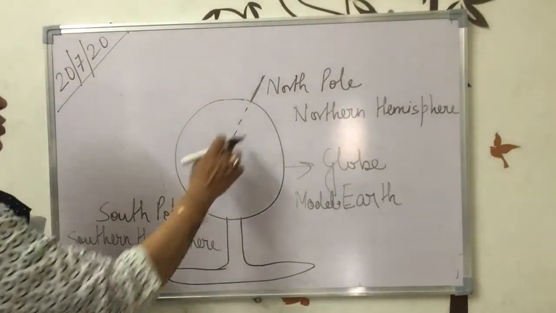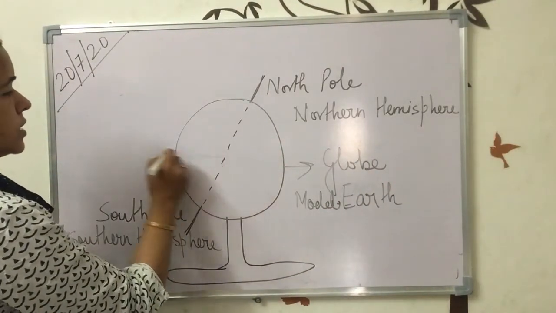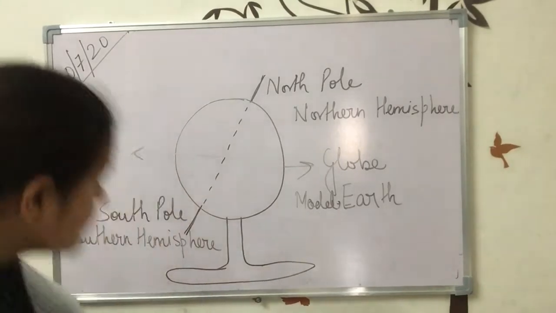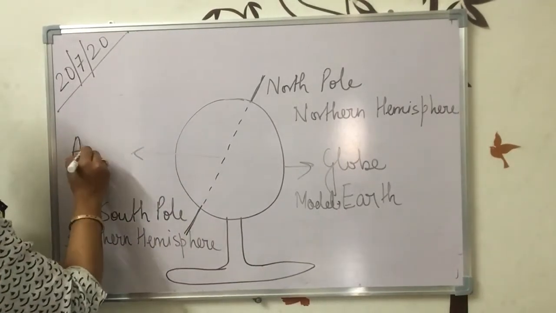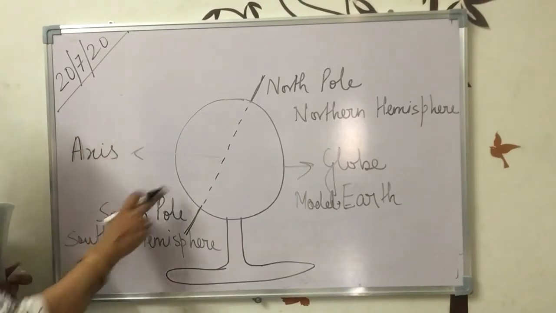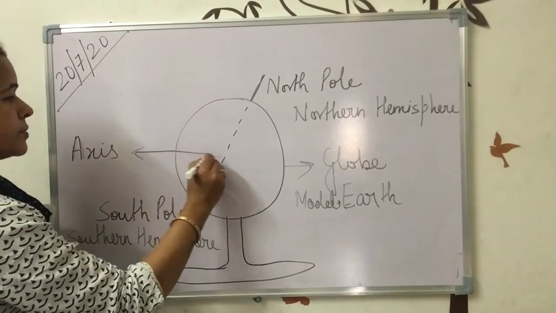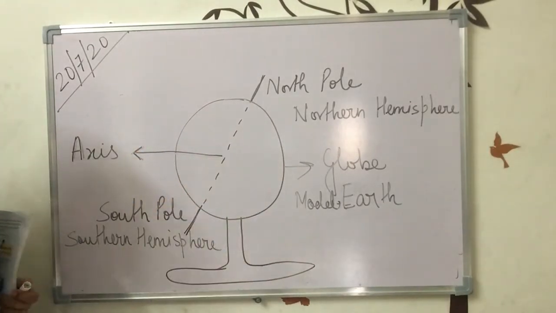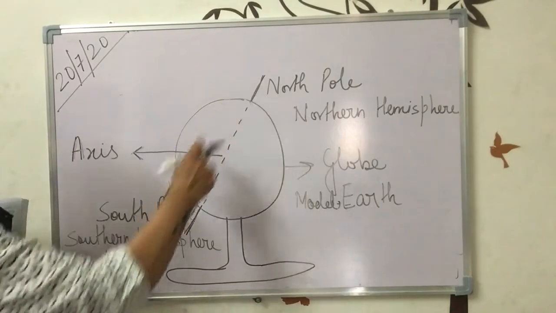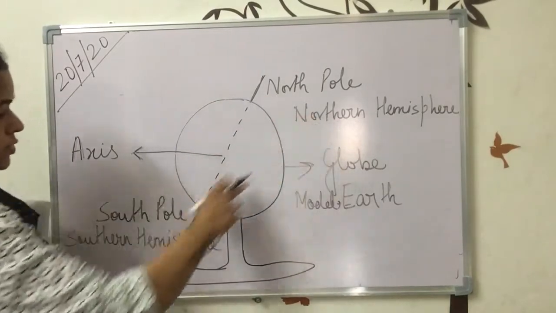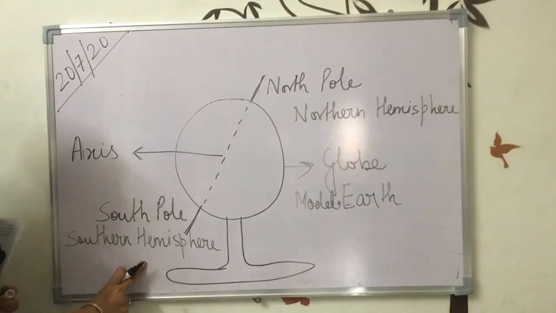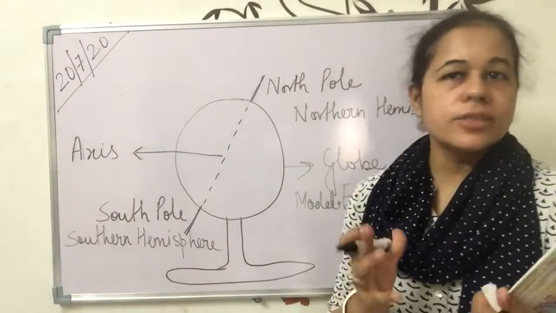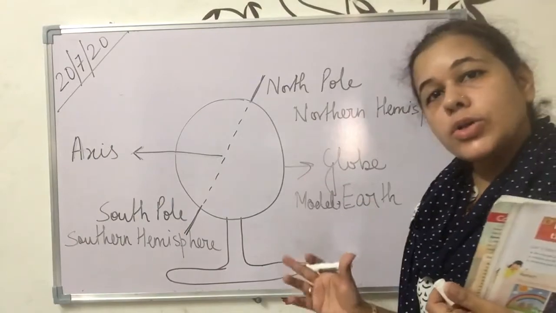So this is the axis. This imaginary line is the axis, which is from North Pole to South Pole or Northern Hemisphere to Southern Hemisphere. And the globe is called the model of the earth. It is just a model of the earth. In reality, it's not the earth.